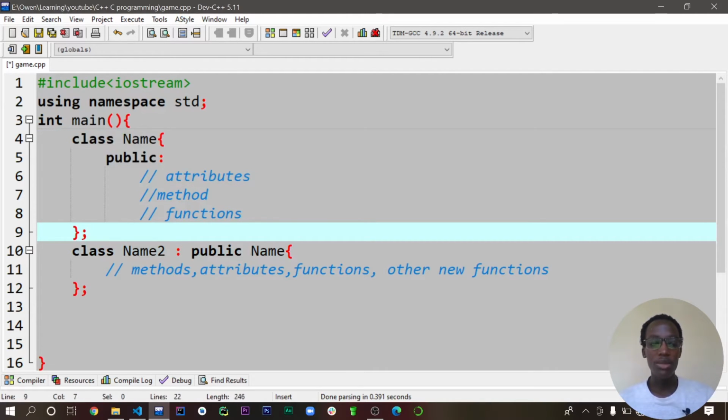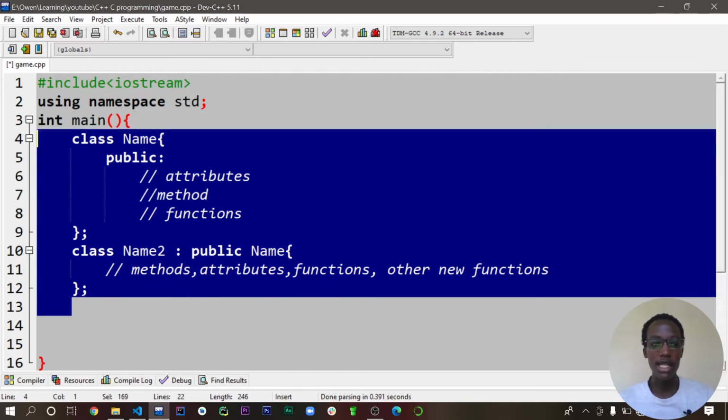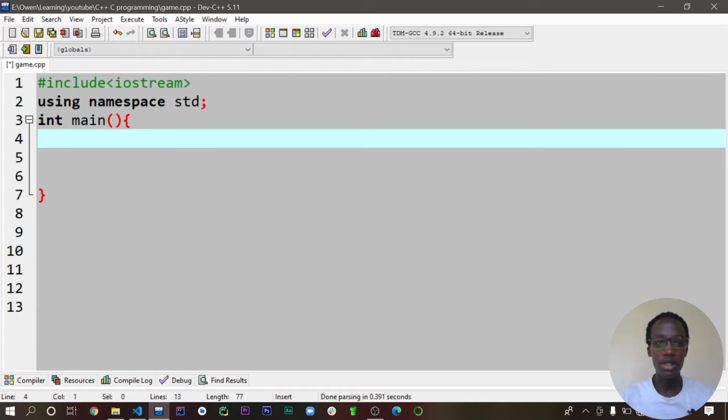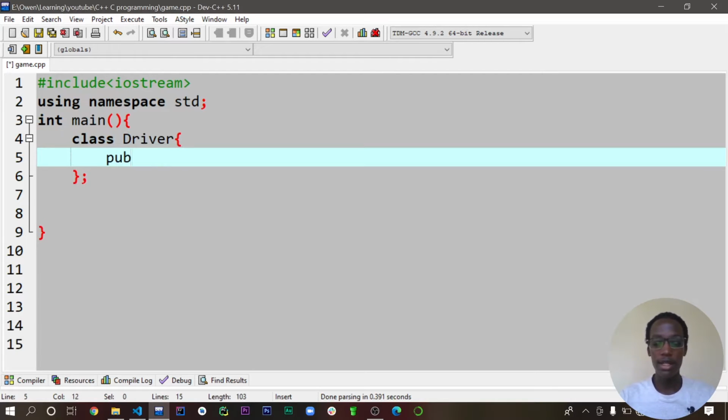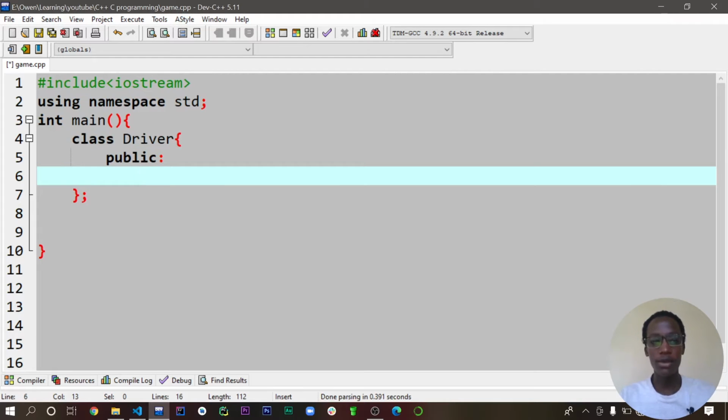Now let's have a simple scenario, a simple demonstration. Let's say we are now having a class, class driver. So we have a driver, and let's say the driver drives many different types of vehicles. So we can say void.